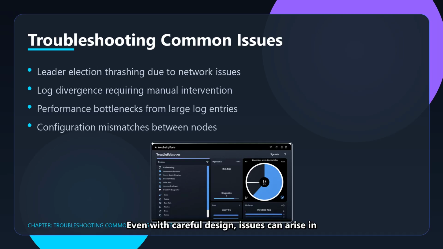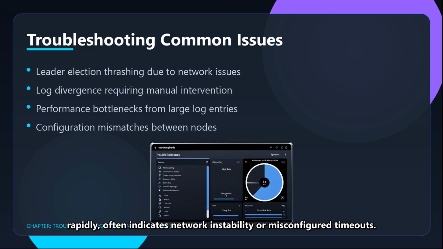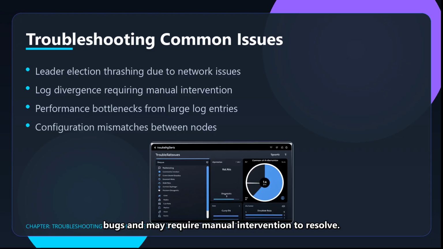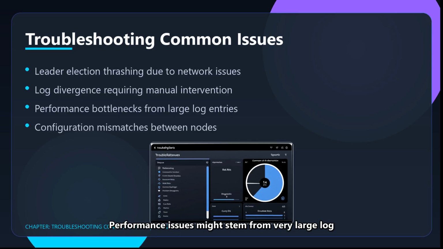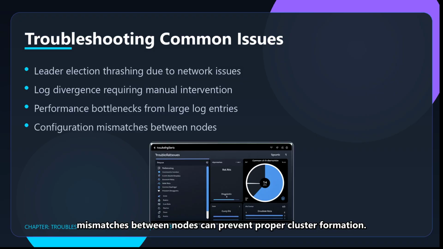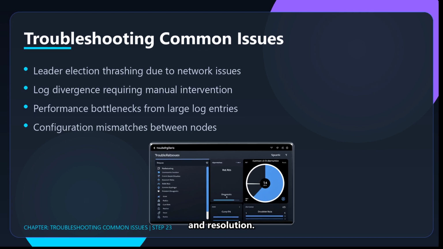Even with careful design, issues can arise in Ratis deployments. Leader election thrashing, where leadership changes rapidly, often indicates network instability or misconfigured timeouts. Log divergence, though rare, can occur due to bugs and may require manual intervention to resolve. Performance issues might stem from very large log entries that strain network or disk resources. Configuration mismatches between nodes can prevent proper cluster formation. Understanding these common problems helps in quick diagnosis and resolution.